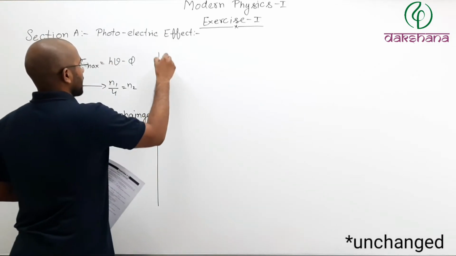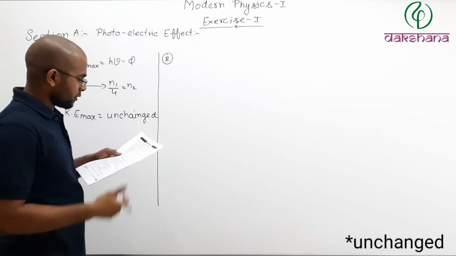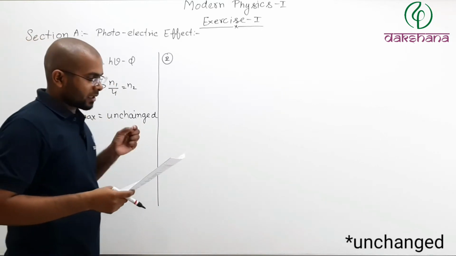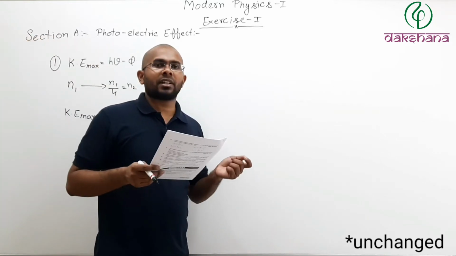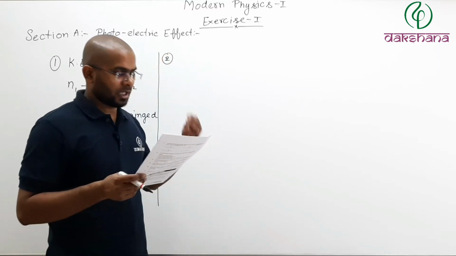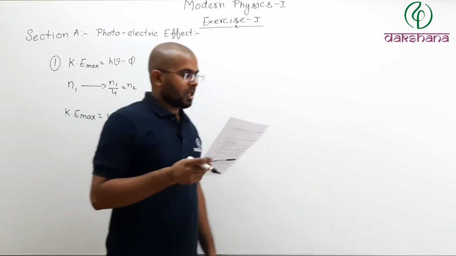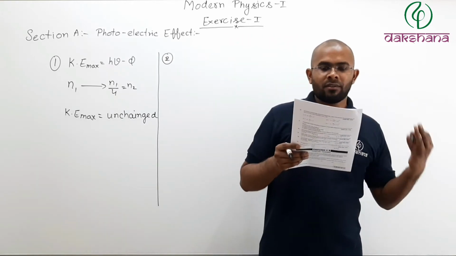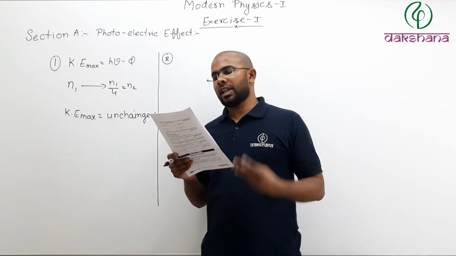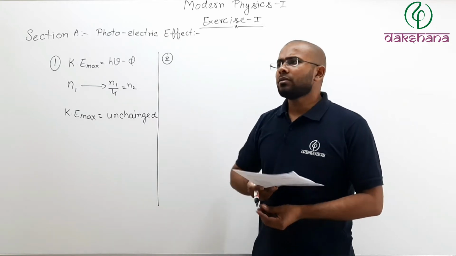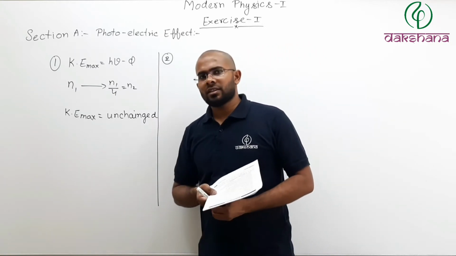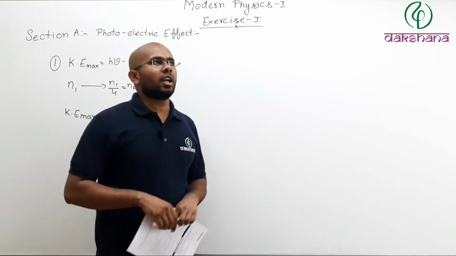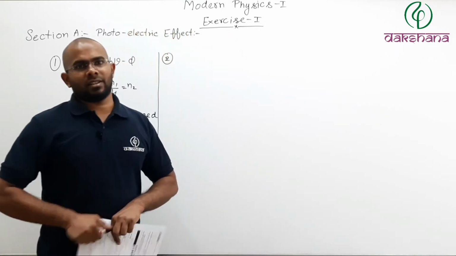So let's take a look at question number 2. What is question number 2? A2, section A. Mark the correct statement in photoelectric effect. Now let's read the statements. Electrons are emitted from the metal surface when light falls on it. Now, in photoelectric effect, if you remember, electrons are not emitted for any light.